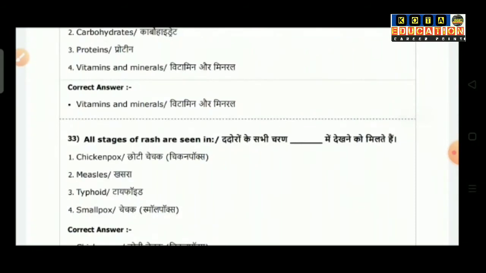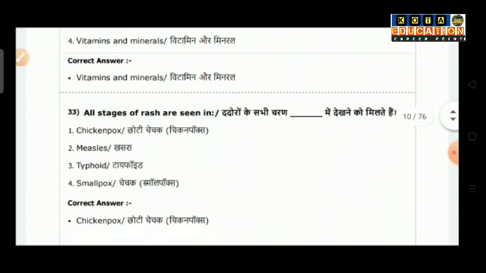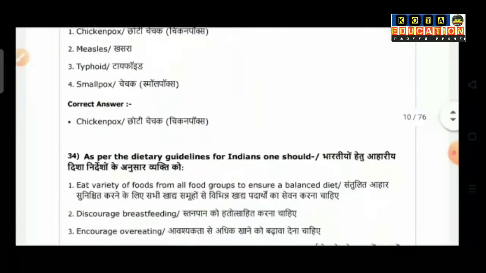Question number 33: all stages of rashes are seen in. Option 1, chickenpox. Option 2, measles. Option 3, typhoid, and option 4 is smallpox. The correct answer is chickenpox.